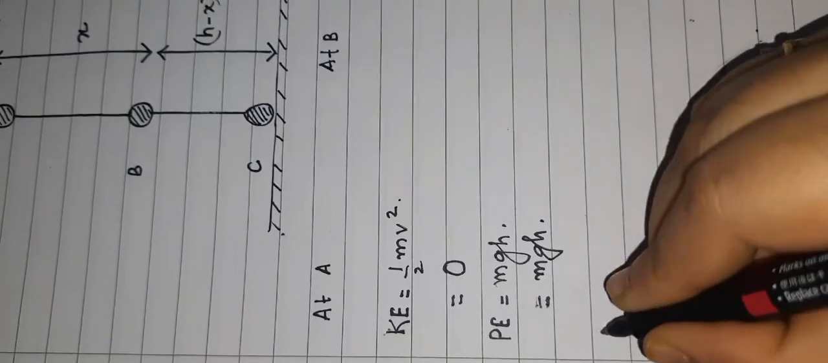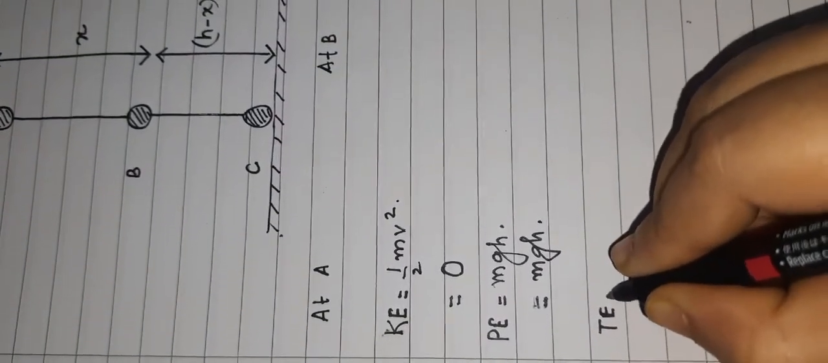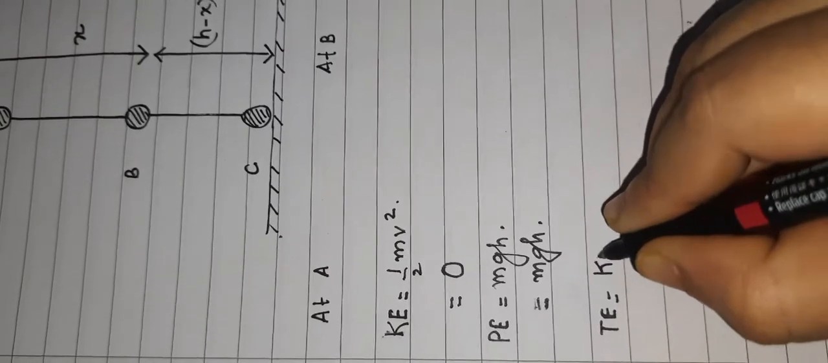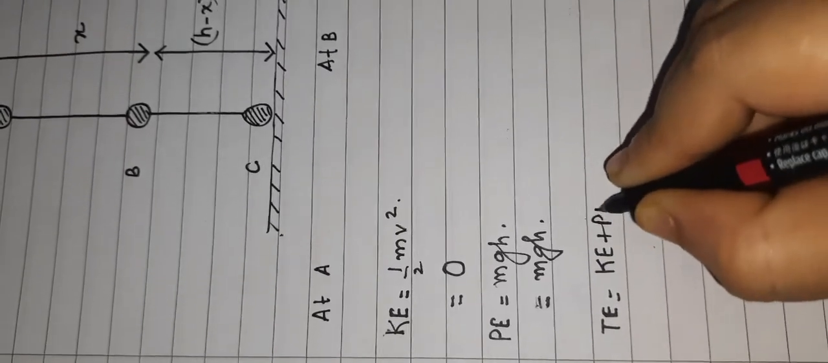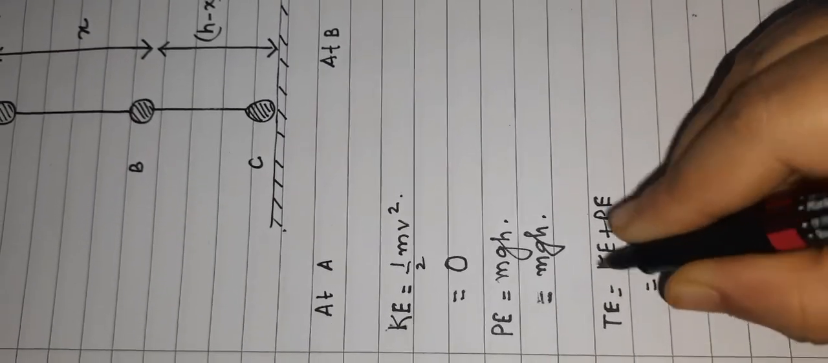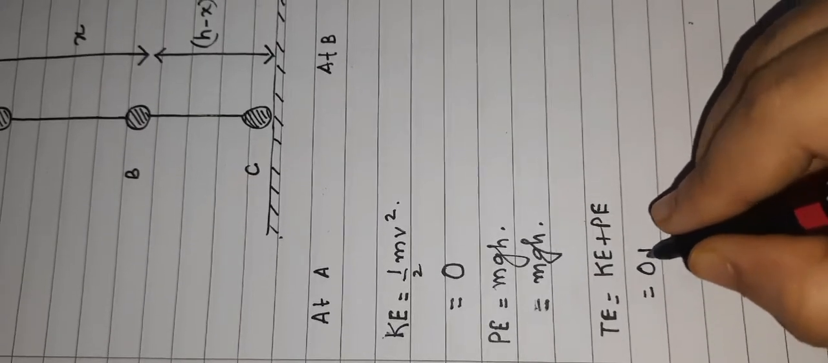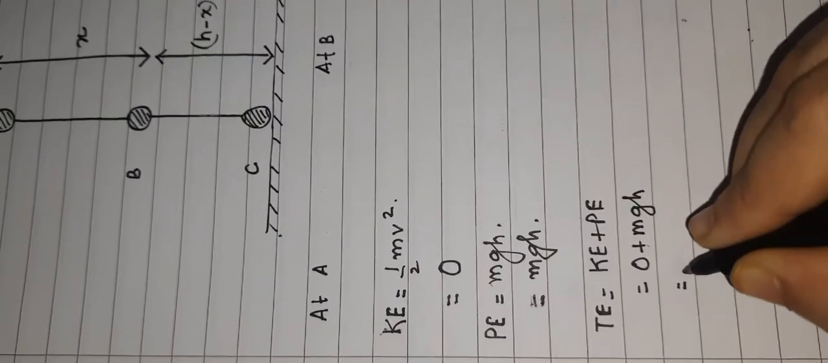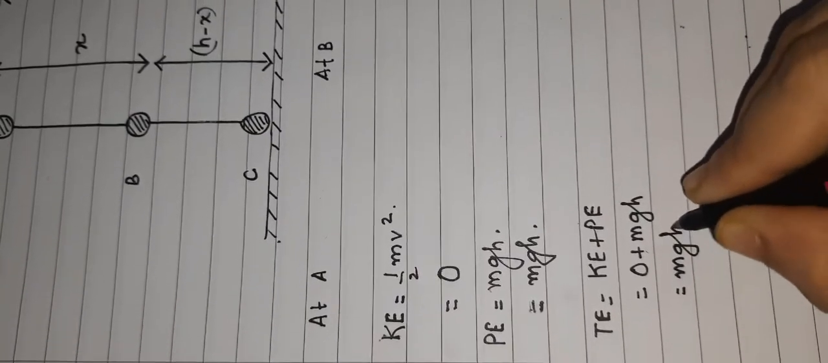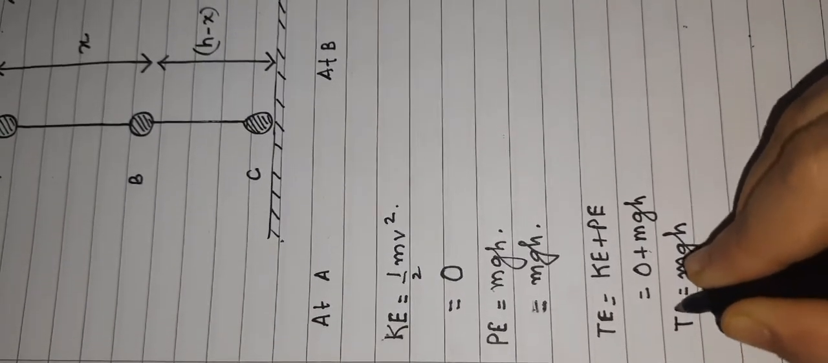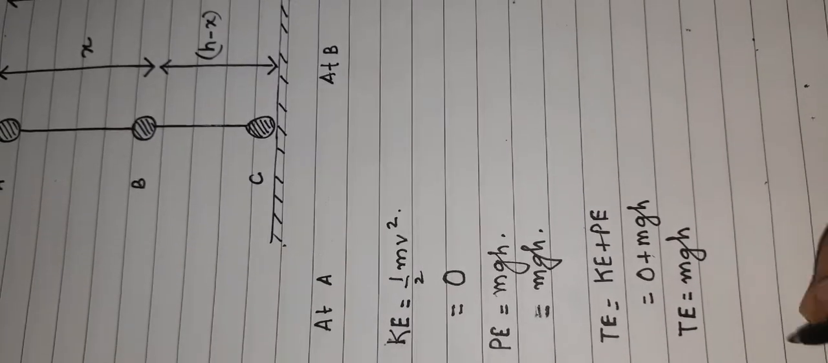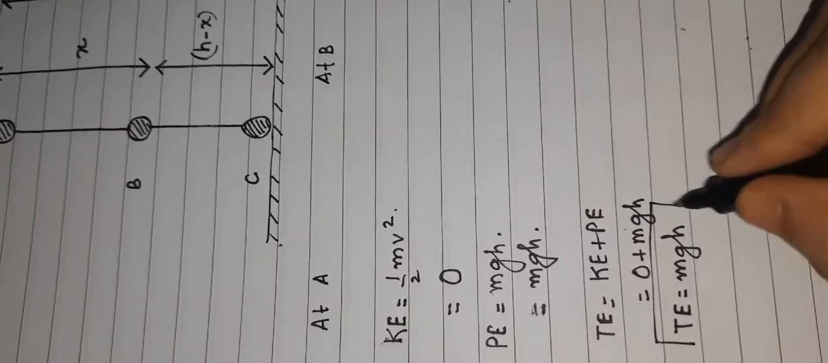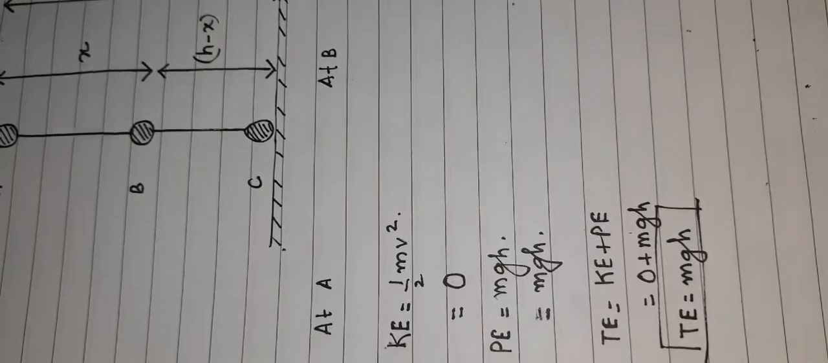So what is the total energy, or the mechanical energy, which we are getting as a result? It will be KE plus PE. Here KE is equal to 0 and PE is equal to mgh, so the final answer we are getting is mgh. This is the total energy at point A. Let me mark it in the box so that at the time of comparison we can compare.